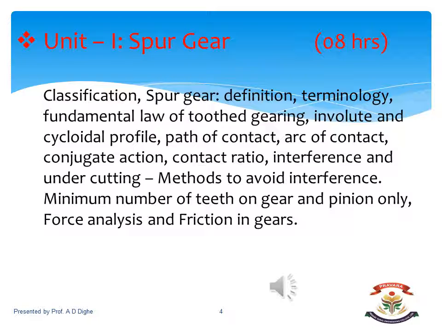Then the next concept is interference. Interference and undercutting are interrelated concepts, and the methods to avoid this interference we have to study under this particular unit. One of the methods of avoiding interference is the minimum number of teeth to be obtained on a gear and pinion to avoid the interference. Then the last part is force analysis and friction in the gears.